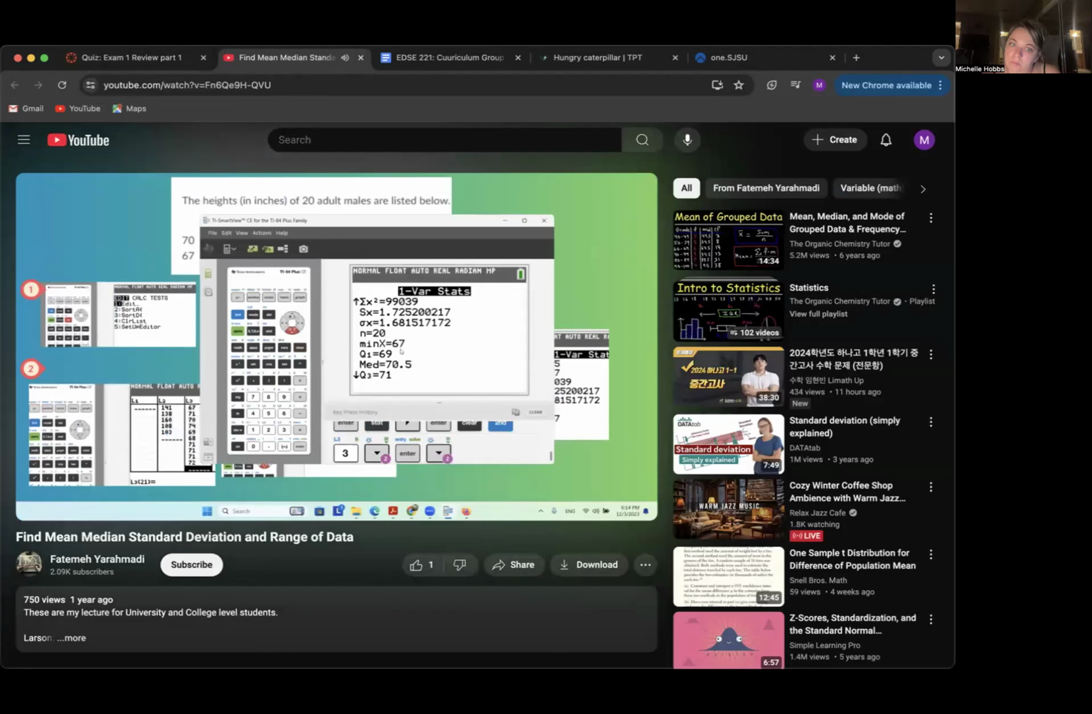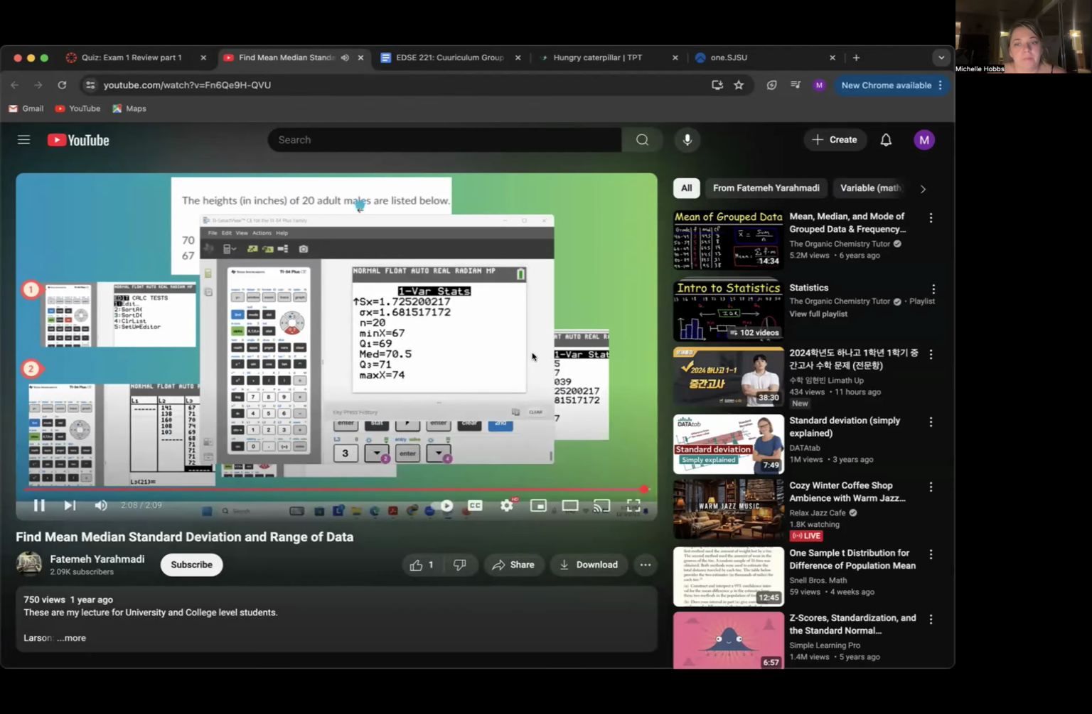And go further down to find the rest of the data. Here you have your maximum value 74 and minimum value 67. You can take the difference between these two and find the range. 74 minus 67 is the range of the data. Okay, so 74 minus 67 is going to be 7.